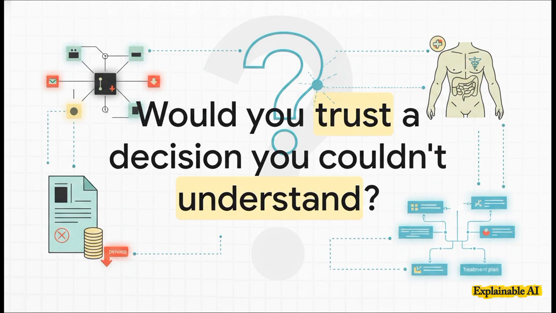Just imagine this for a moment. You've applied for a really important loan, and an algorithm rejects you. Or maybe a medical system recommends a specific treatment. You'd want to know why, right? Of course you would. And look, this isn't just some abstract idea. It's right at the heart of building AI that we can actually rely on. Because without understanding, there can be no real trust.